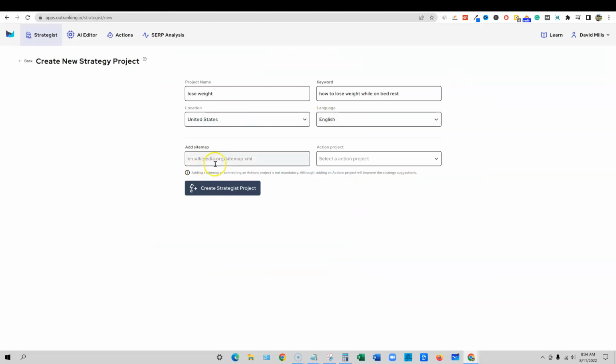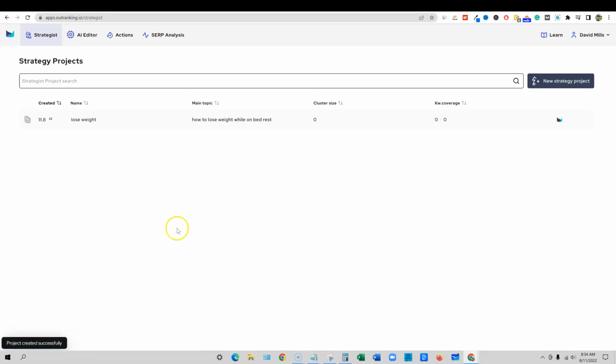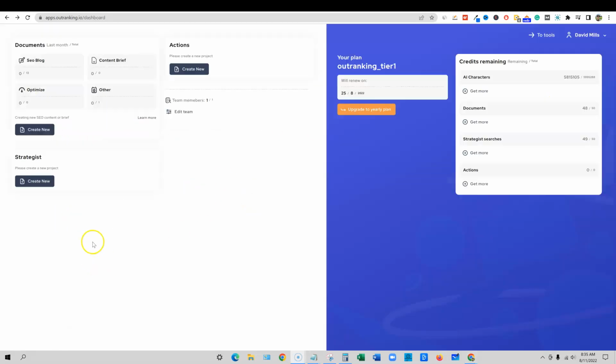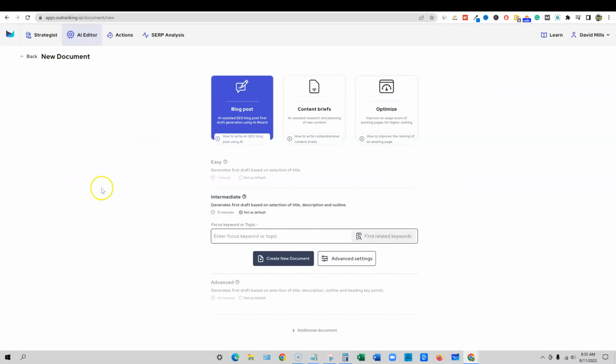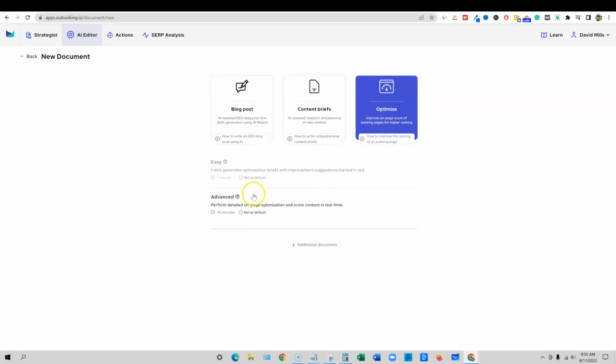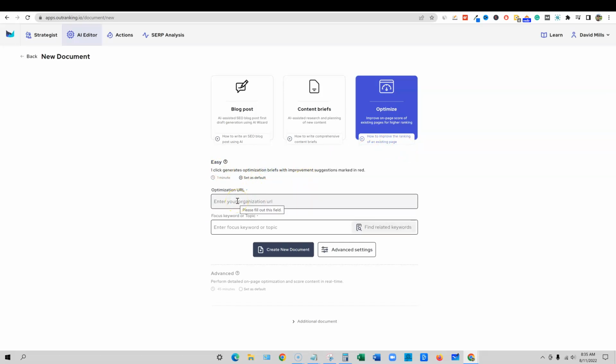Okay. Add sitemap, action project, create this. Okay. So, okay. I think I might have had that wrong. We still are going to go over here to creating new SEO content brief. That doesn't explain it because we're not creating a new brief, but we can go over here to optimize content right here. And we can go to advanced, or we can go to easy. I'm going to try to stick with easy, optimize.